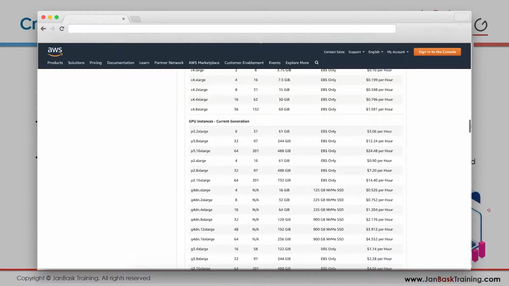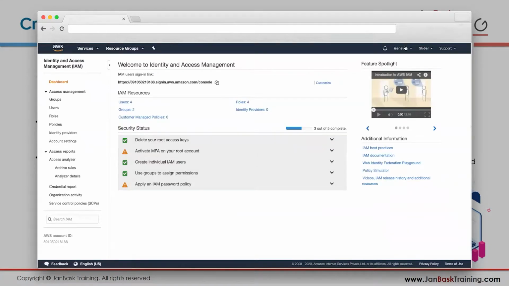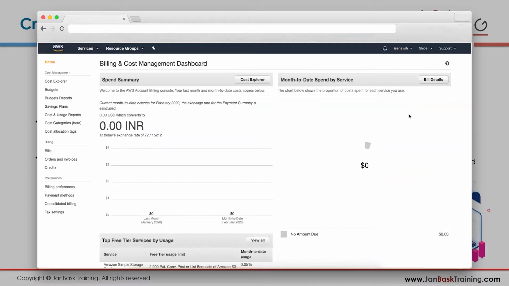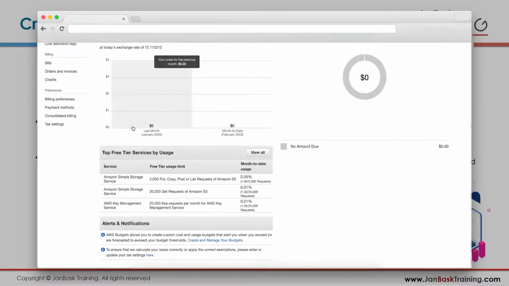And if you want to see if you are getting charged or not, go to your AWS console, scroll down here, go to my billing dashboard. You will be able to see if you are getting charged or not, right? If you go to your billing dashboard, it will show you the currency. So it will show you how many dollars you are charged if you have made any request. So see, top free tier, S3, 0.01% I'm charged, right? So I'm not charged anything because I'm less than 1%. So even if I make 2000 requests, I won't be charged. But yeah, on the 2001st request, I will be charged.